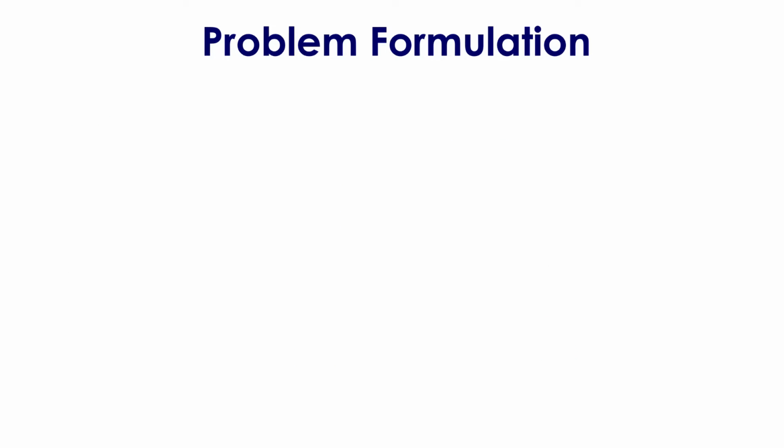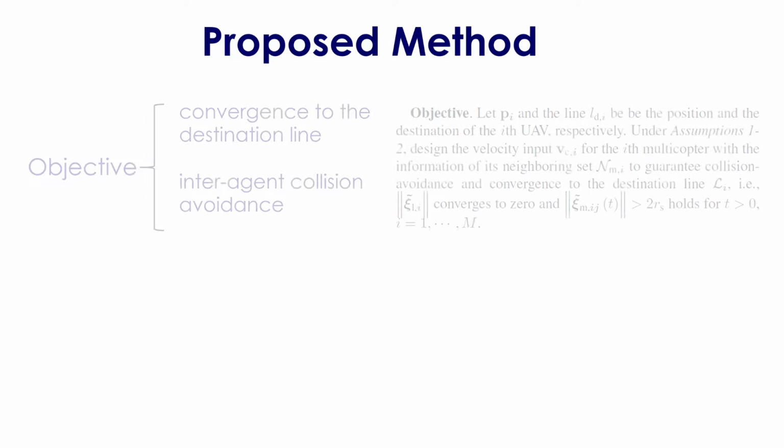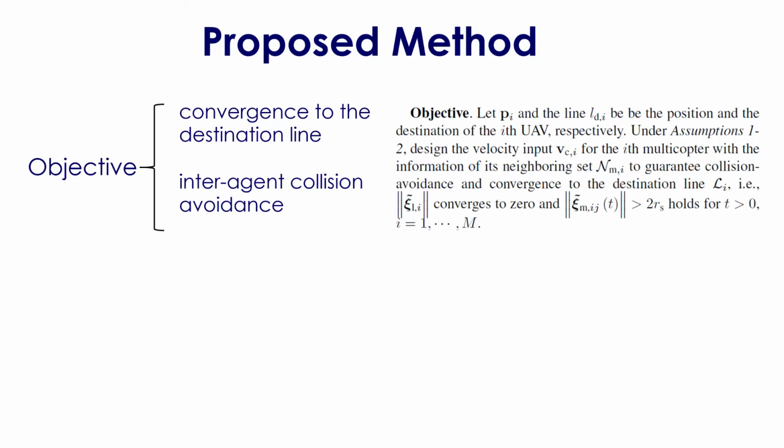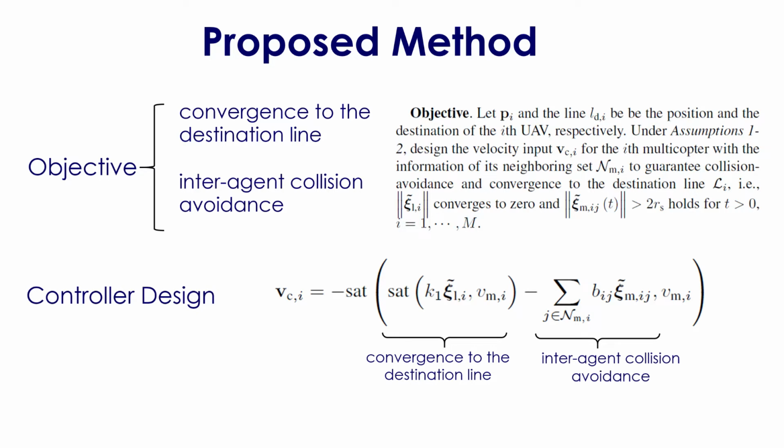First, a multicopter control model is introduced, which includes the kinematic model, the filtered position model, and 3 types of areas. For each multicopter, the control objectives include the convergence to its destination line and collision avoidance with others. These are both reflected in the proposed controller. Further, formal proofs are given in the manuscript.